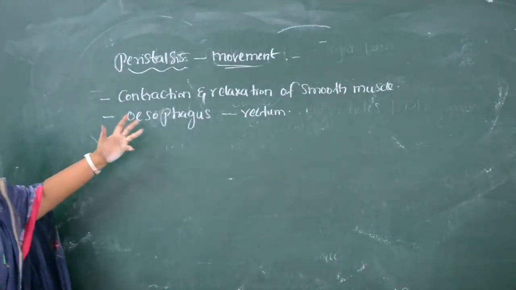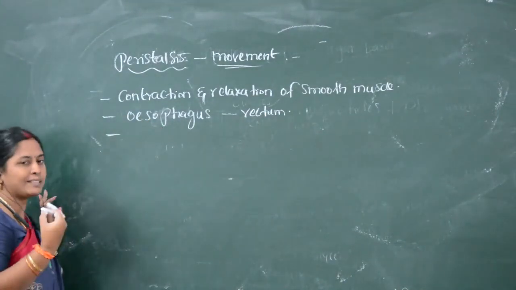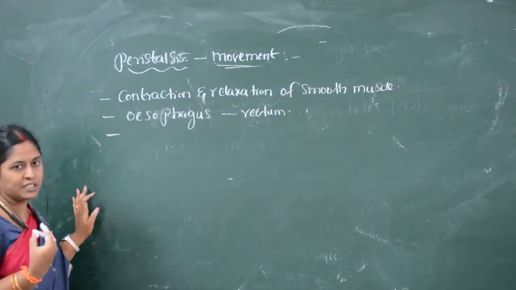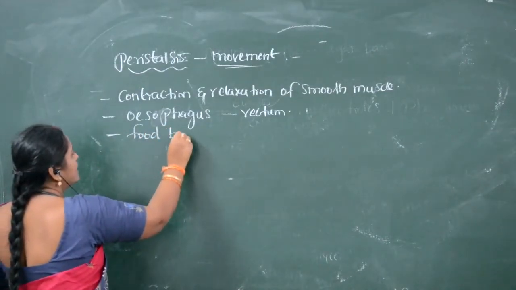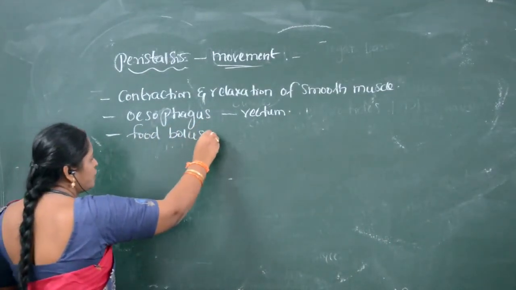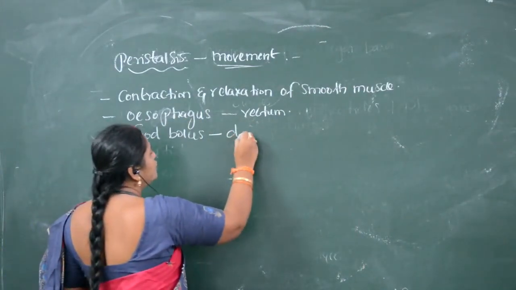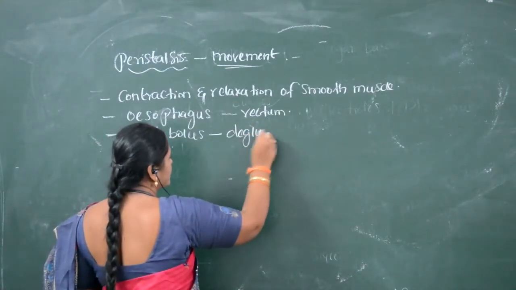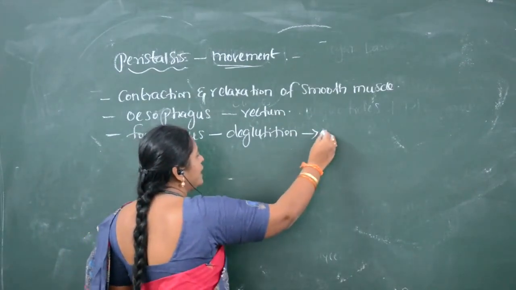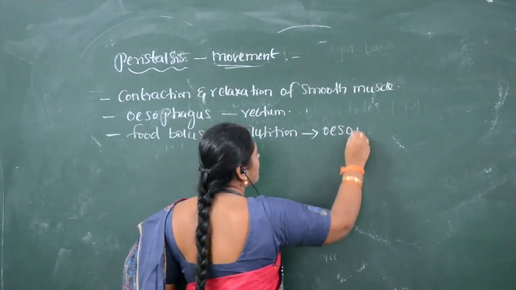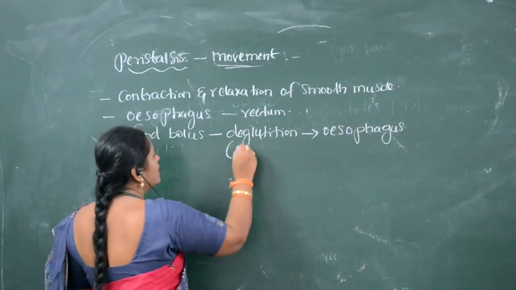Suppose the food which is present in the mouth is masticated. After the food is masticated, we call it a food bolus. This food bolus, after swallowing, or through the deglutition process, enters into the esophagus. Deglutition, or we can call it swallowing.